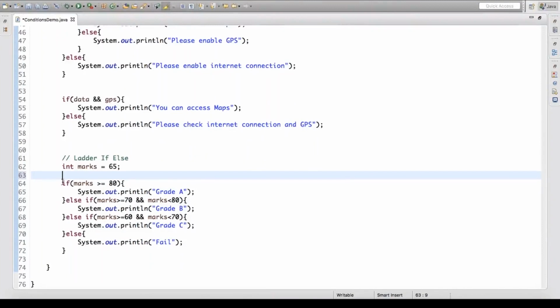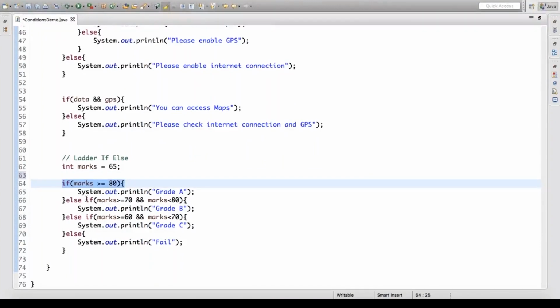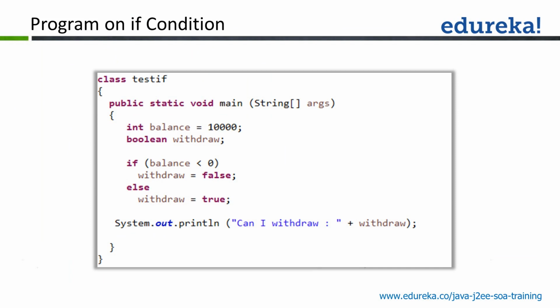It means that if this fails, then come down and check for this. Finally, if nothing matches, you give the user the last output in the else part. So this is known as the ladder if else. We have these conditional constructs in Java, where we can write programs based on conditions.